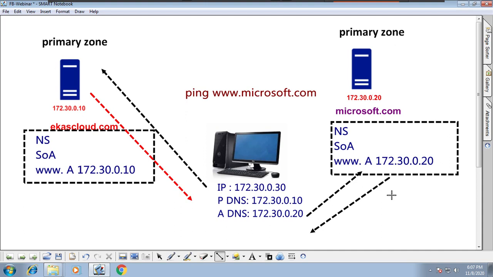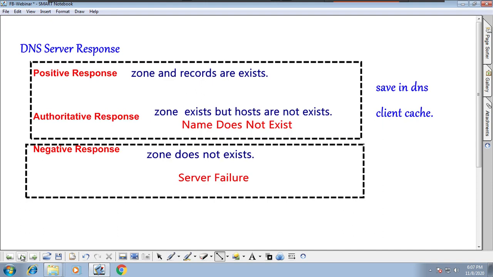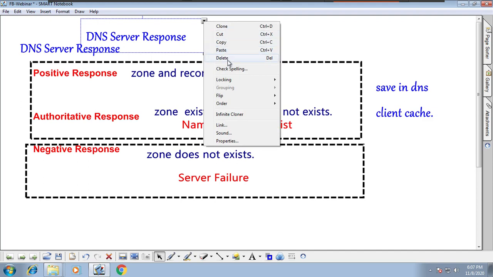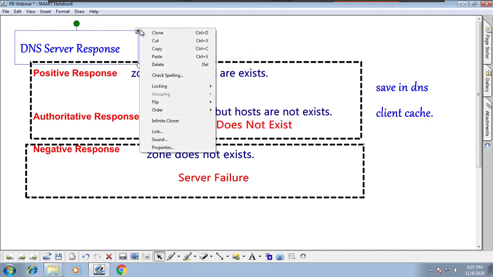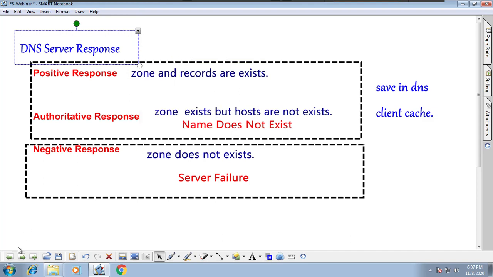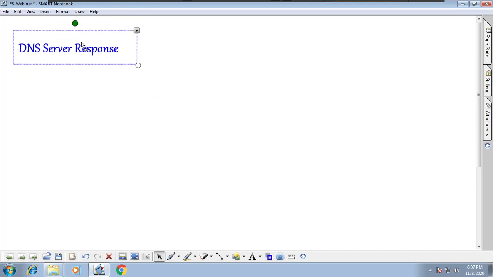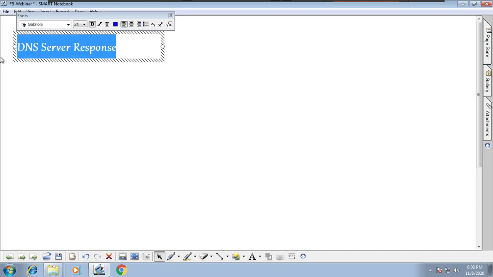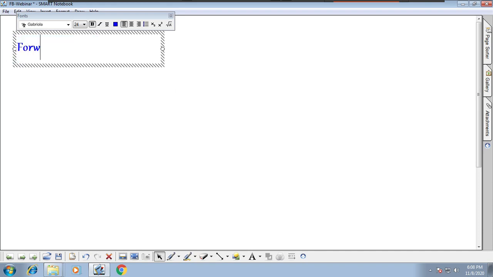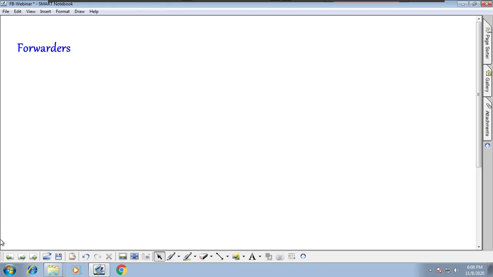I used to tell the forwarders, right? Let's go with the forwarders. After forwarders, I will stop the session. I thought to explain the forwarders tomorrow, I mean the next concept. Forwarders. Okay.